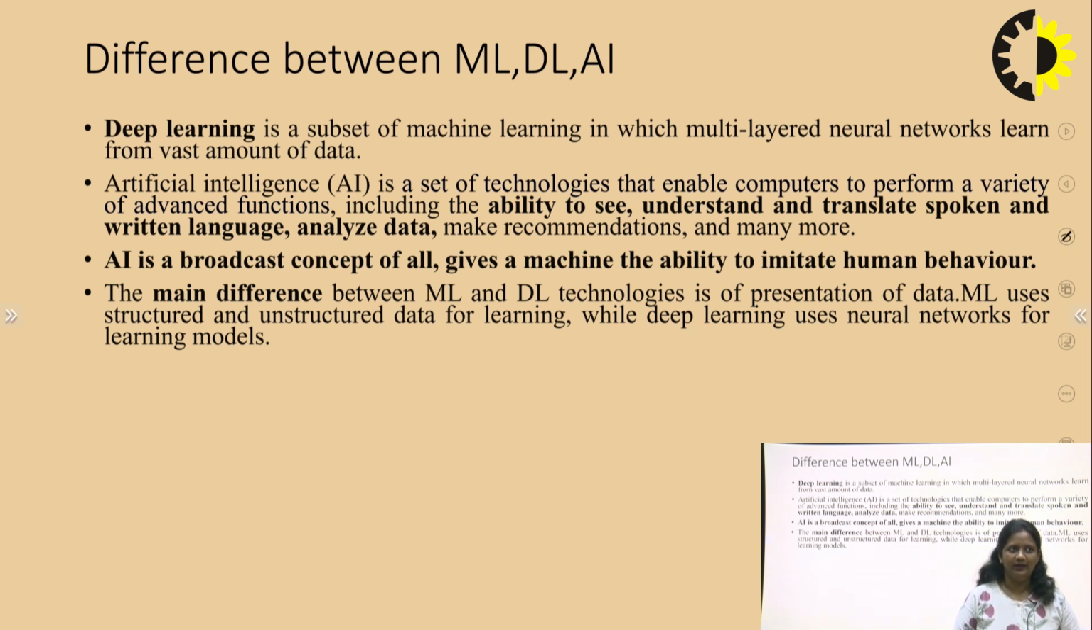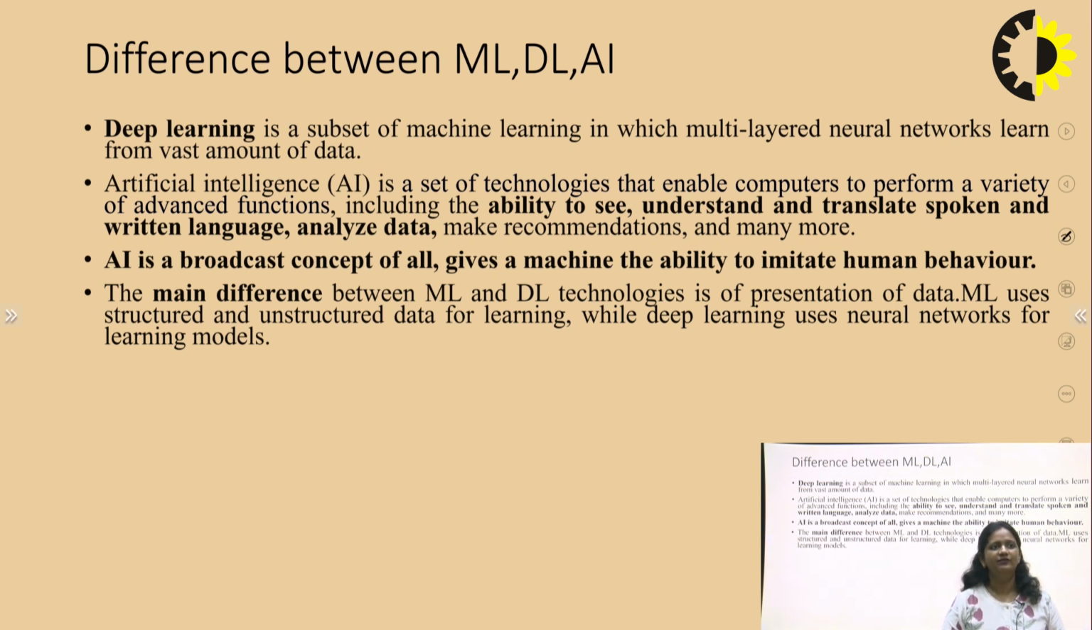In the case of deep learning, it is a subset of machine learning, in which a multi-layered neural network learns from a vast amount of data. In machine learning we have a smaller data set, in terabytes, gigabytes, but in deep learning we have a vast amount of data, and we have to use the multi-layer neural network concept for implementing the algorithm, or to predict the answer.